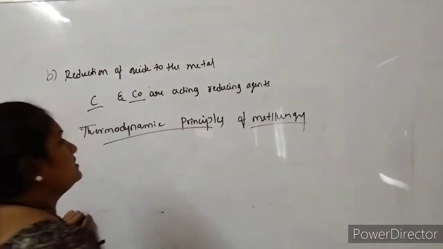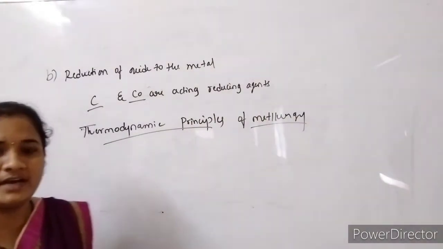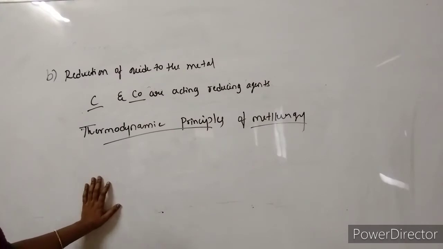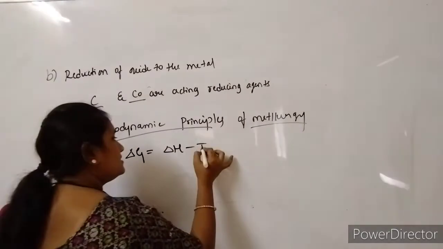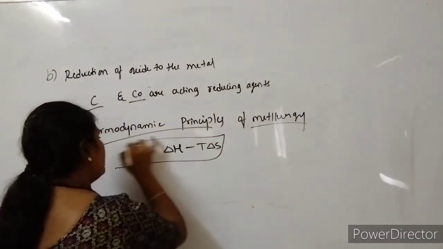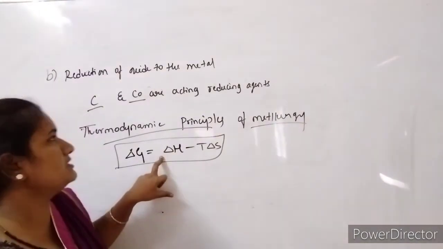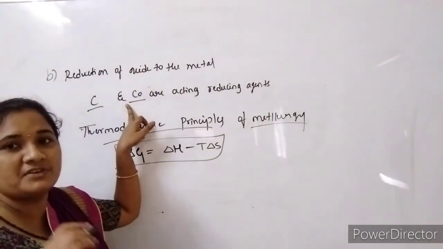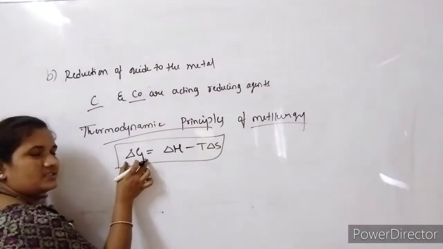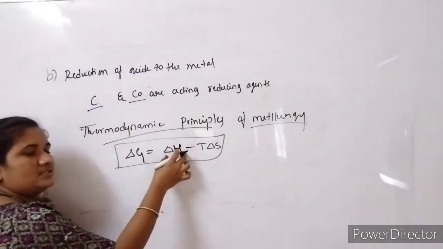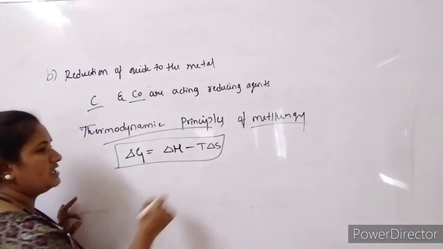Okay, the first thermodynamic equation. Whenever we consider any reaction, we write it in the form of Gibbs free energy, that is delta G equals delta H minus T delta S. This is the thermodynamic equation. Based on this equation we decide which reducing agent is feasible or suitable for the reaction process. Here delta G is the Gibbs free energy, delta H is the change in enthalpy, T is temperature, and delta S is the change in entropy.